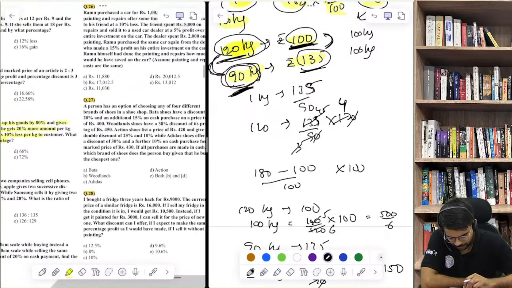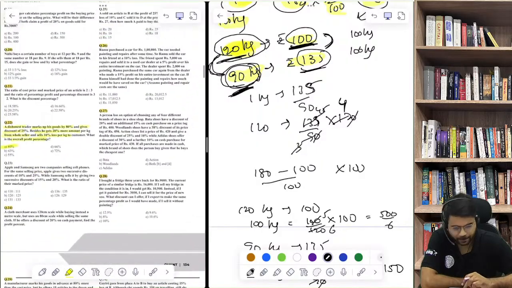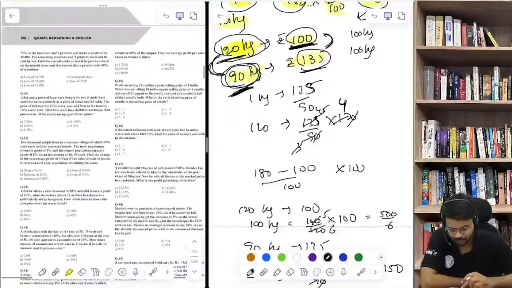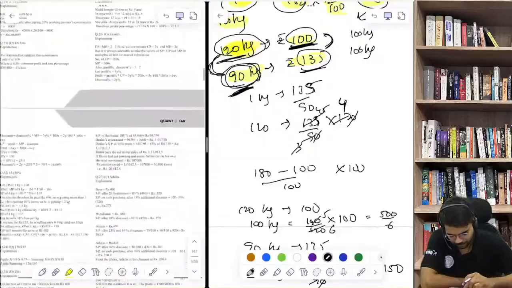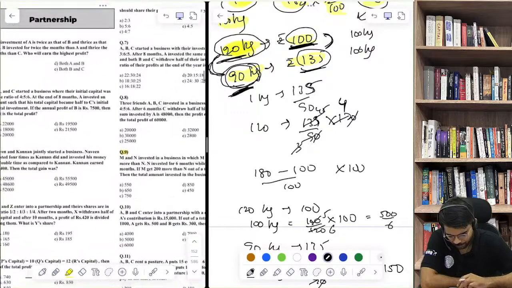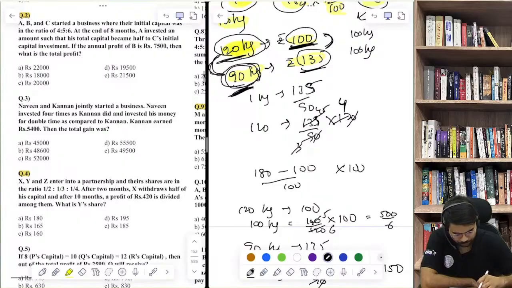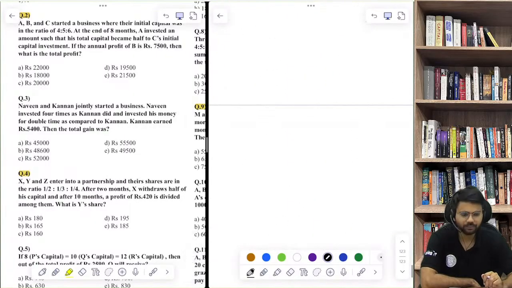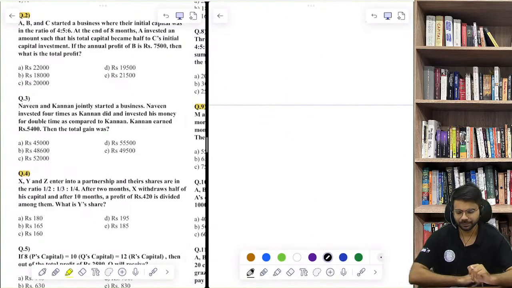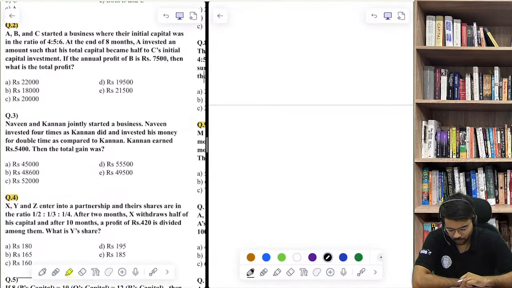नाउ व्हाट आई वांट टू डू इज, मतलब नाउ आई थिंक वी कैन प्रोसीड टू पार्टनरशिप चैप्टर. The third chapter for today is partnership. ठीक है, chapter of partnership. Yes or no? Yes, everyone. We'll start with this question. Question number 2.